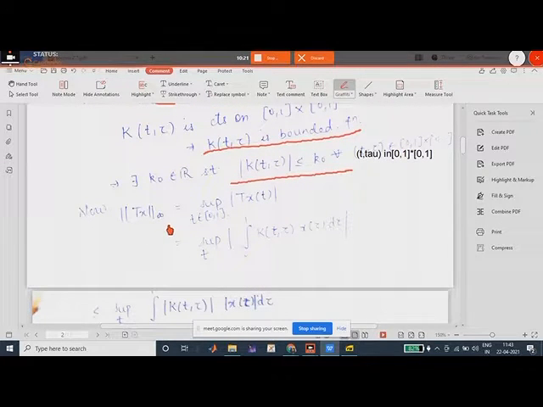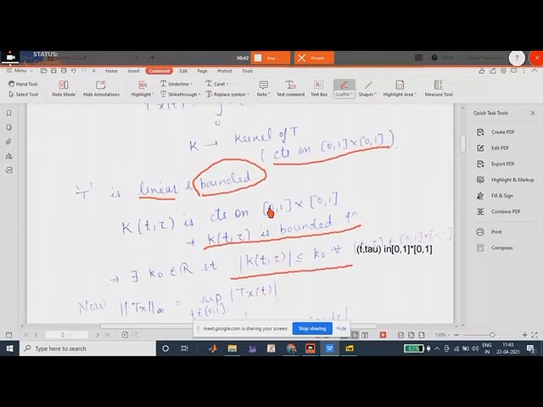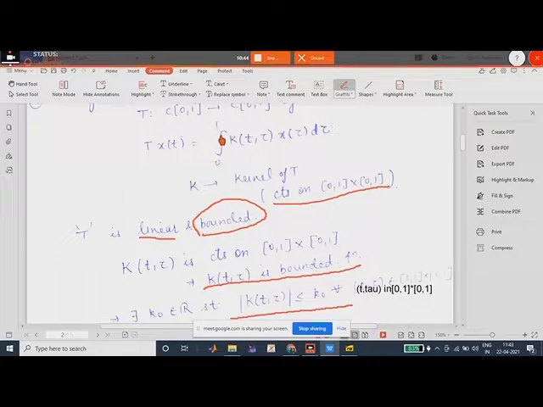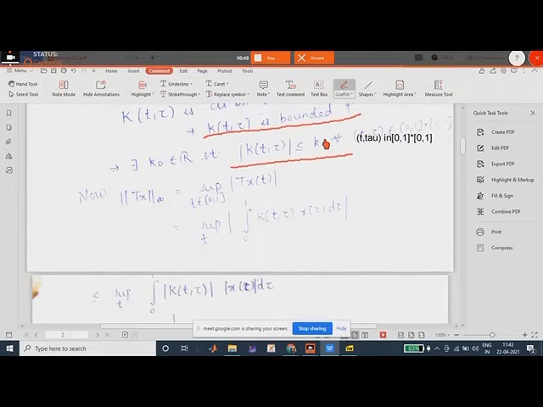norm of Tx infinity. This would be nothing but the supremum of Tx(t) over t in [0,1], right? The infinity norm is the supremum norm, which is equal to the supremum over t from 0 to 1 of the integration. Now what is Tx(t)? Tx(t) is the integration from 0 to 1 of k(t, tau) x(tau) d tau, right? So we write this as it is.